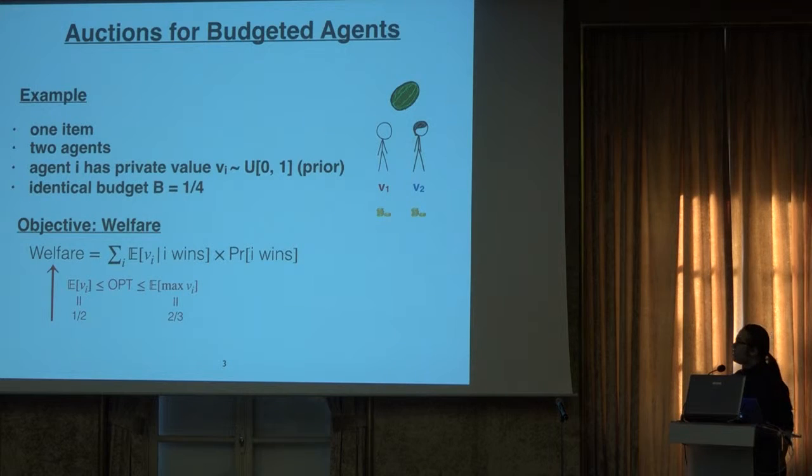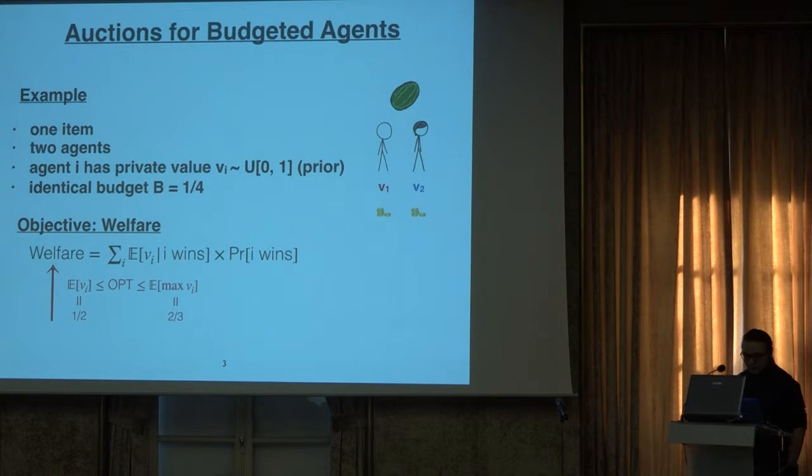First, it's easy to observe that the optimal welfare by the optimal mechanism will be bounded between 1/2 and 2/3 in our example. Because if we can always observe the agents' private values directly and allocate the item to the agent with the higher value, it will give us 2/3, given that their values are drawn from uniform [0,1]. And if we allocate the item to an arbitrary agent, it will give us welfare 1/2.